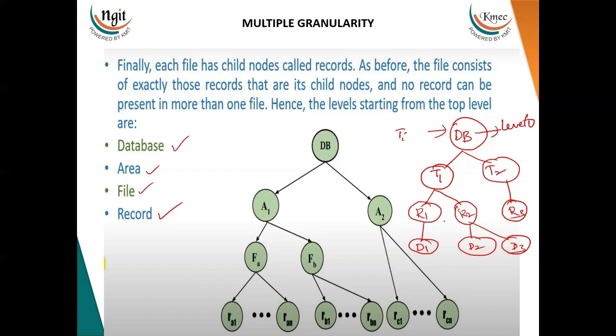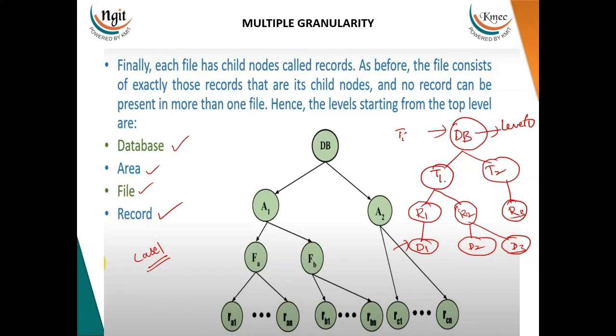Now, suppose a transaction wants to perform some operations at the lower level of the database. Let's say transaction T1 wants to lock this particular data. Locking of the data can be done in different cases. Let us discuss case 1. In case 1, if there exists a transaction which would like to lock this particular data, then it has to check starting from the database.